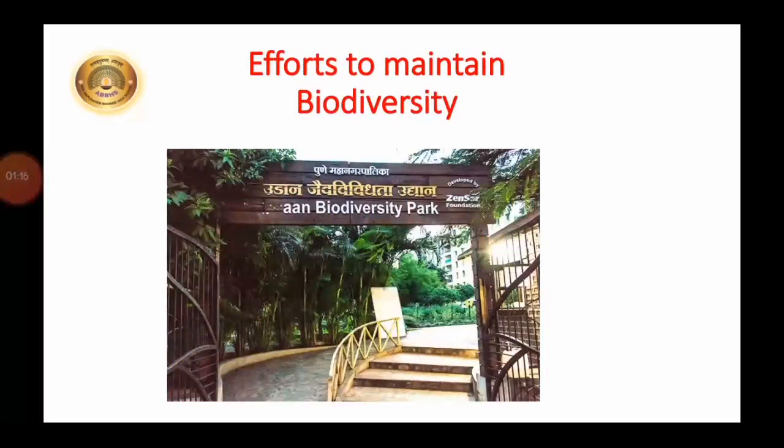Now, let us see the efforts made to maintain biodiversity. Observe this picture. This is a Biodiversity Park. It means an area reserved to protect and conserve the biodiversity of a region is called a biodiversity park. In this park, biodiversity is preserved and studied. People visit such a park and enjoy being close to nature.